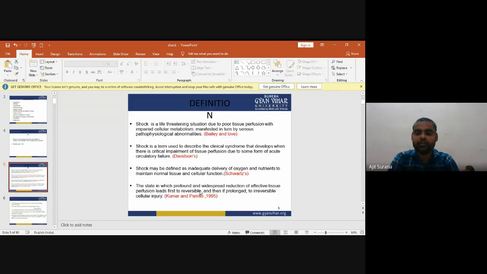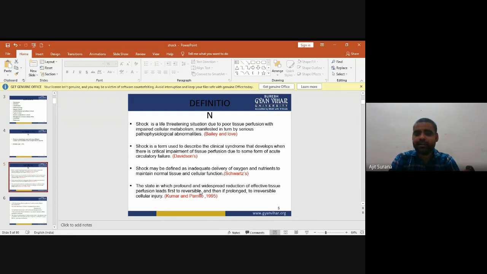Now, the definition of shock. According to Bailey and Love, shock is a life-threatening situation due to poor tissue perfusion with impaired cellular metabolism, manifested in turn by serious pathophysiological abnormalities. According to Davidson's, shock is a term used to describe the clinical syndromes that develop when there is critical impairment of tissue perfusion due to some form of acute circulatory failure.